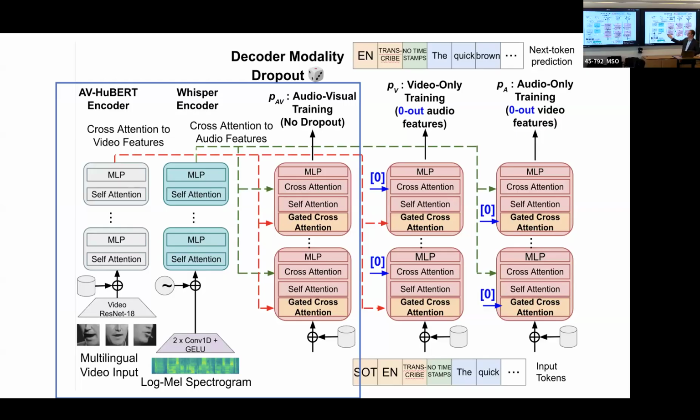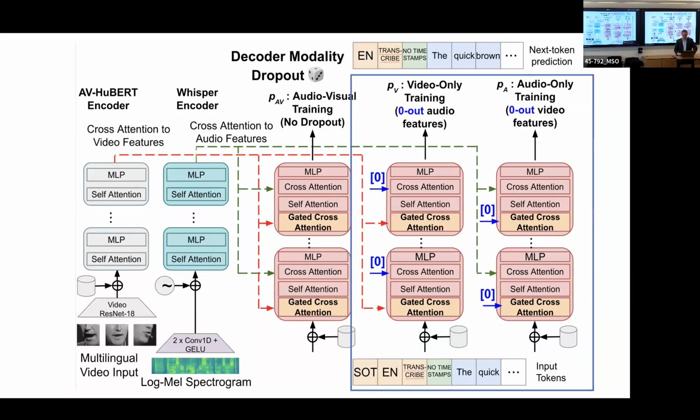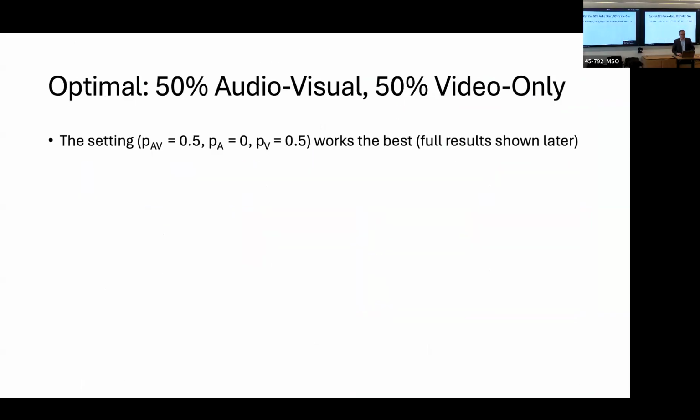Now we can see that there's a PAV corresponding to the probability that we use both audio and visual features, and we have the cross attention going to both video and audio. Meanwhile, for the video only and the audio only, we now have cross attention going just to one of them, and the other cross attention is replaced by a zero vector. In our experiments, we found that the best combination was 50% audio visual and 50% video only. And I'll show an ablation on this later on.